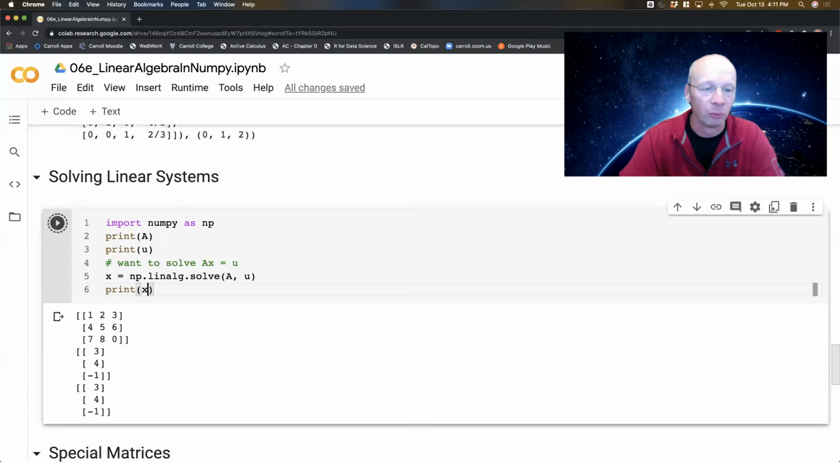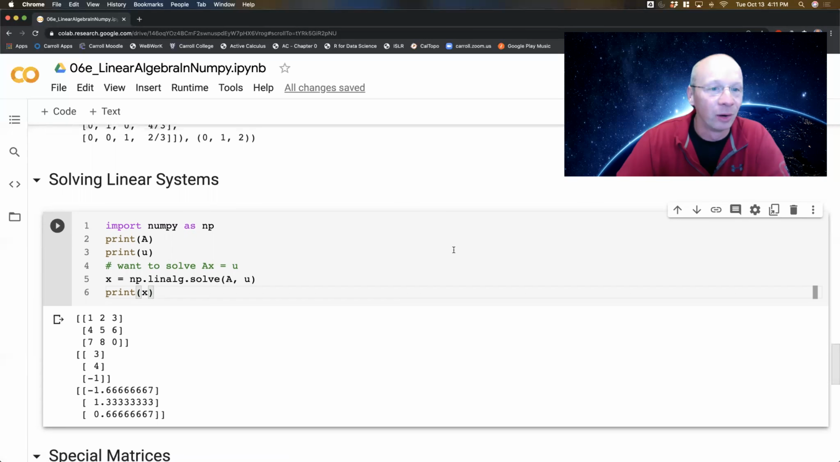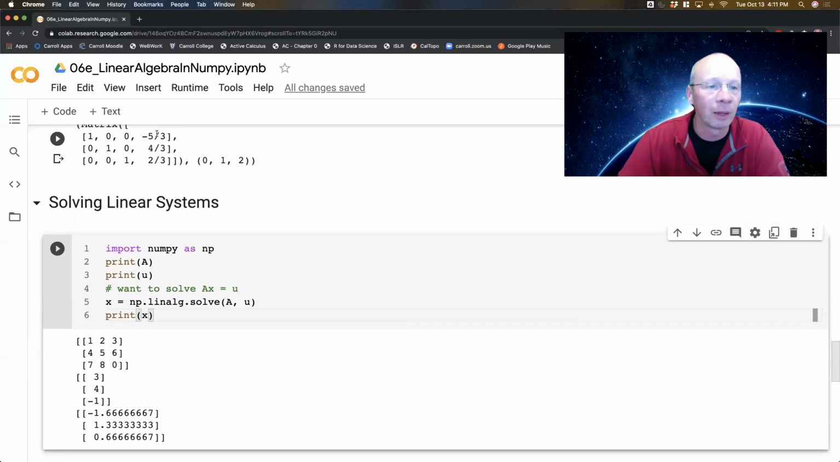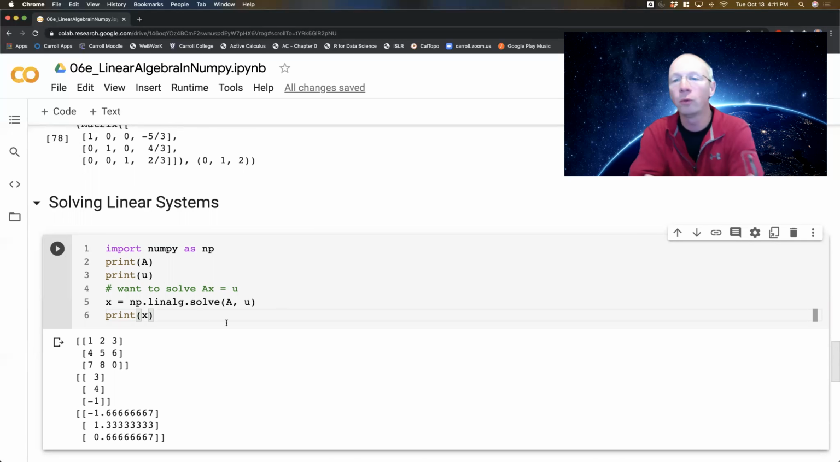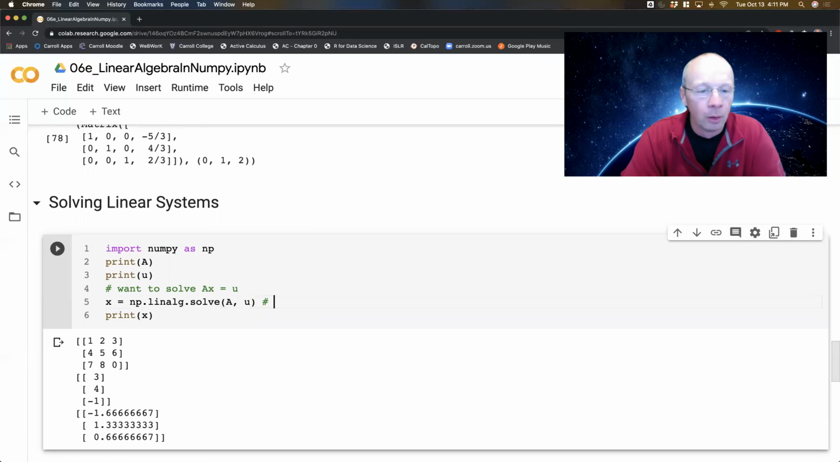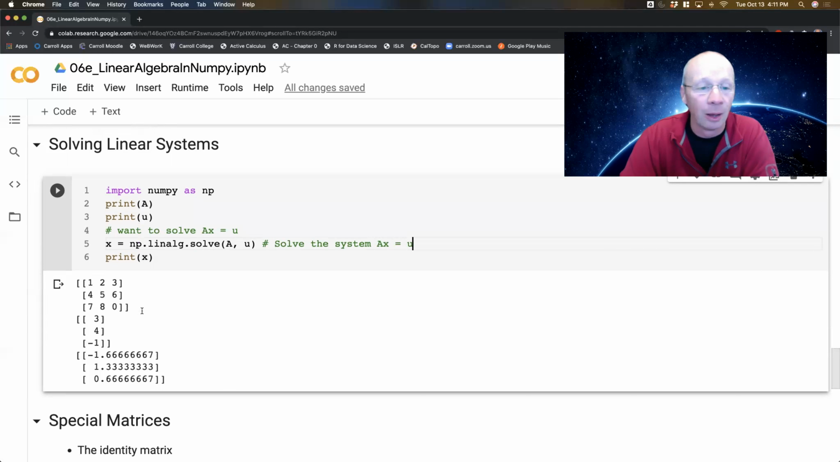Oops, I printed u. I should print x. There we go. And there we are. -5/3 is what symbolic Python gave us. Numerical Python gives us -5/3. 4/3 is what we got from symbolic Python. 4/3. 2/3, 2/3. So I encourage you, if you're solving a linear system where you don't actually have to have the steps of row reduction in front of you, to actually use NumPy and solve the system Ax equals u with np.linalg.solve. Right? So it's a really nice, handy little tool.